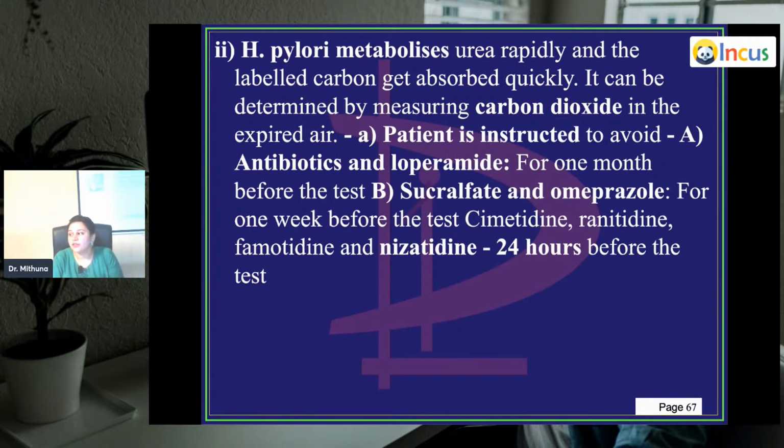And then sucralfate and omeprazole are the treatment for H. pylori peptic ulcers. Other than that, you can also give it for GERD. This is one, you tell this patient to avoid all this. If you want to do this test, avoid everything which reduces the bacterial load, which treats the particular cause, because it can give us a false negative test. Okay, sucralfate and omeprazole, you also tell the patient to avoid it a week prior to this test. Cimetidine, ranitidine, famotidine, nizatidine, also you tell the patient to avoid it. These are the drugs which decrease secretion of acid, 24 hours before the test.